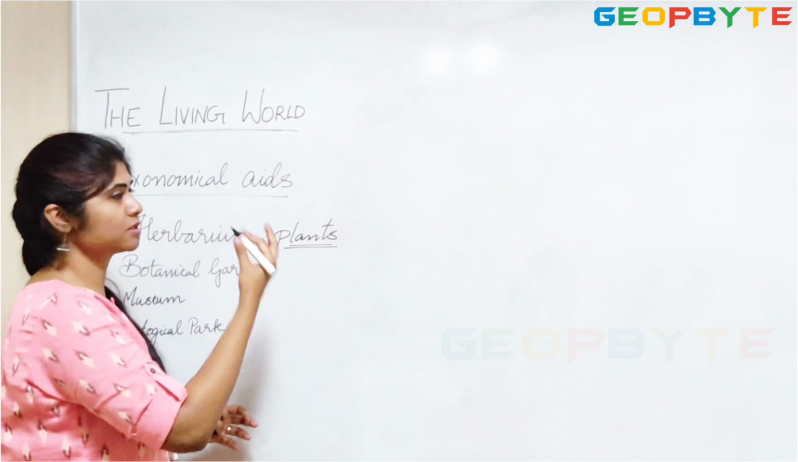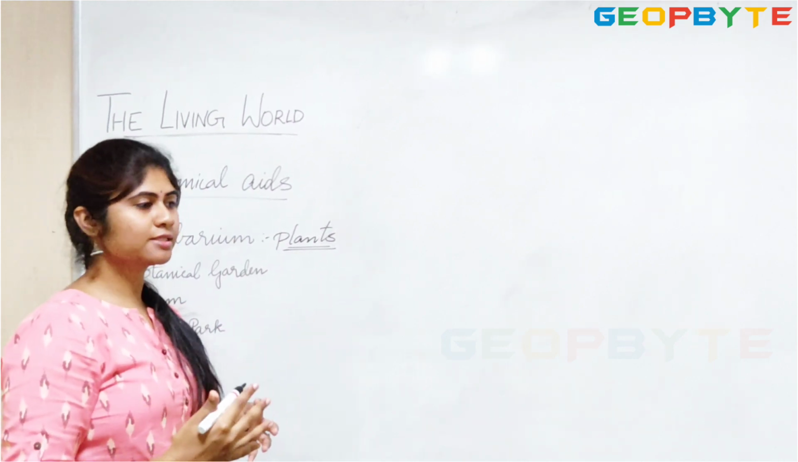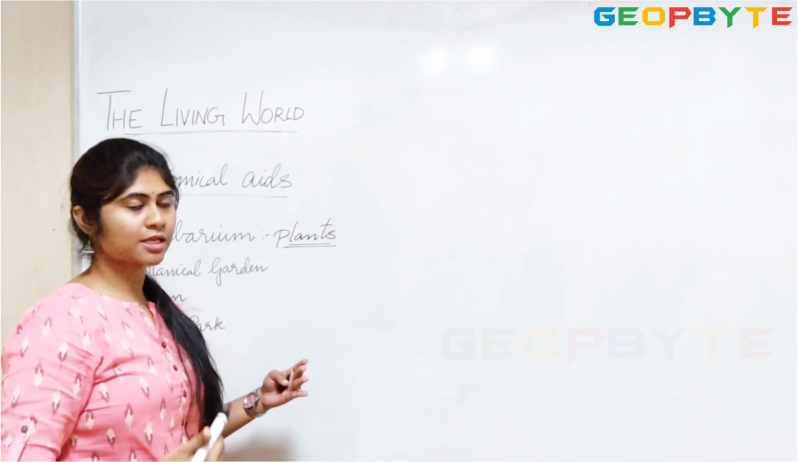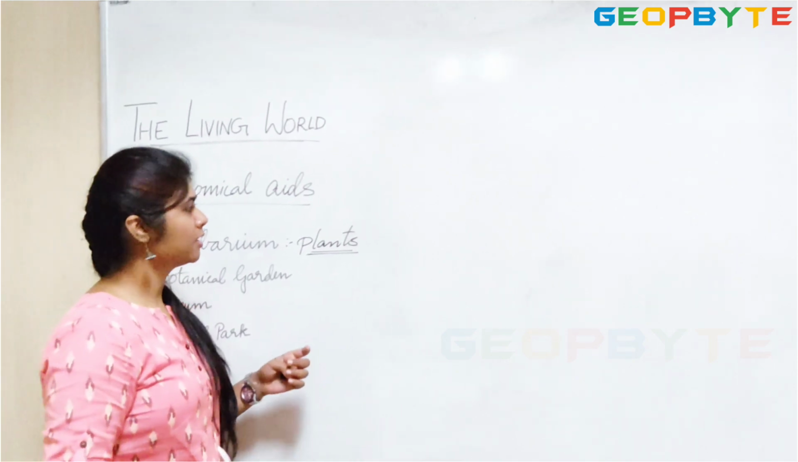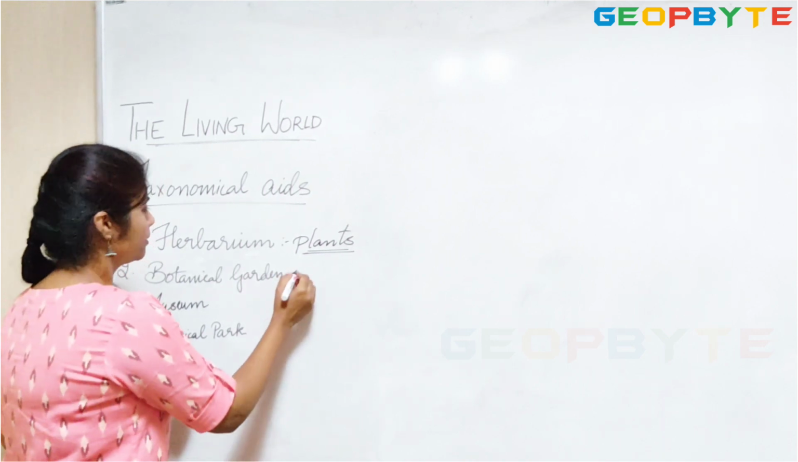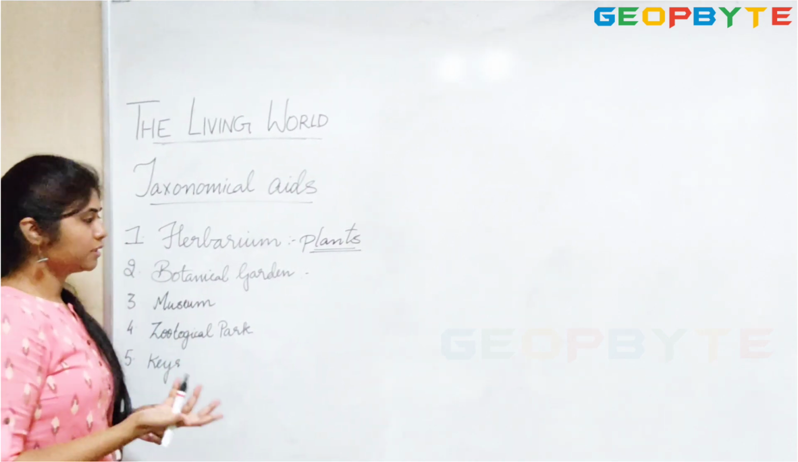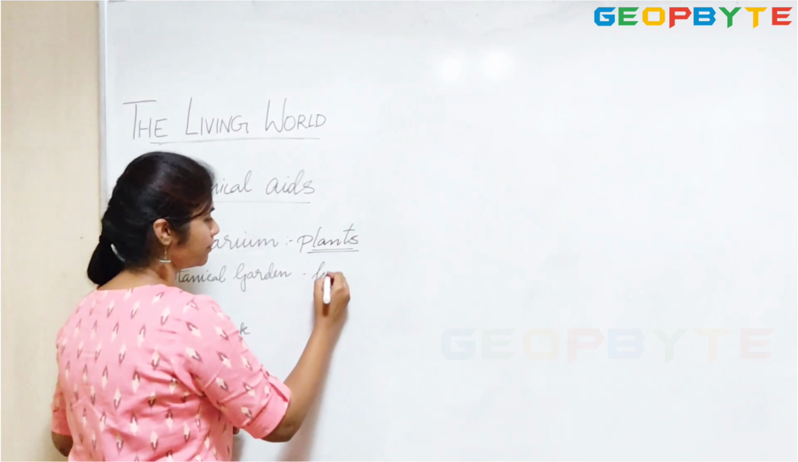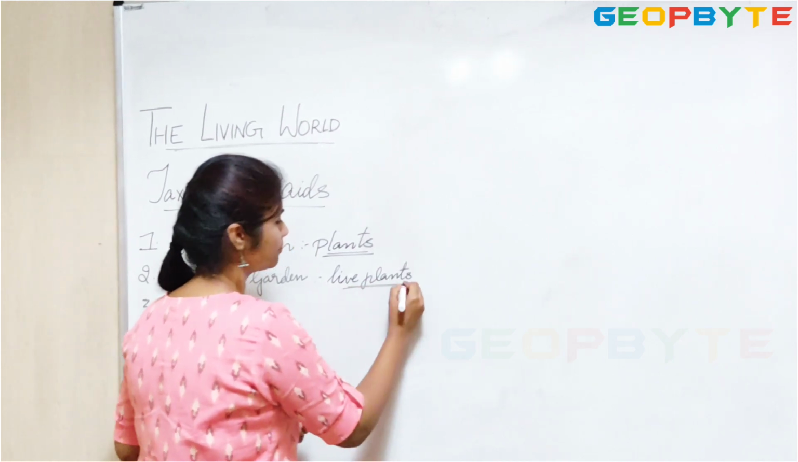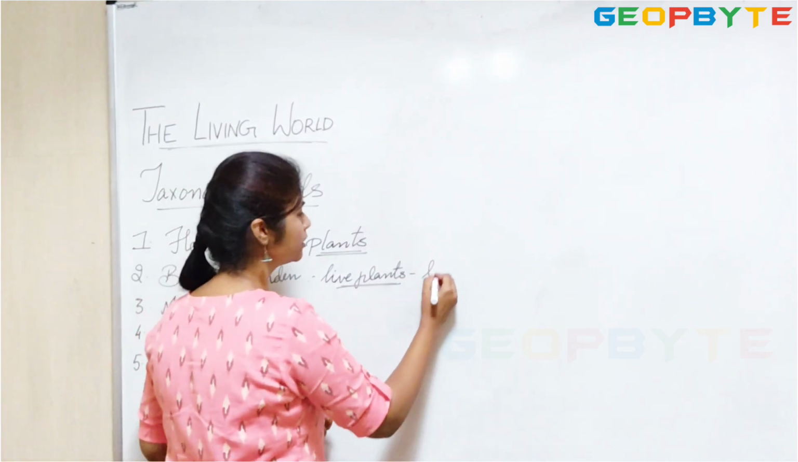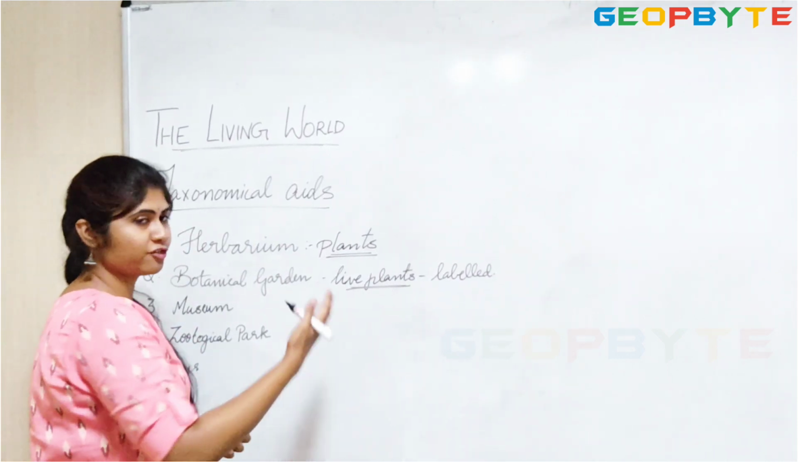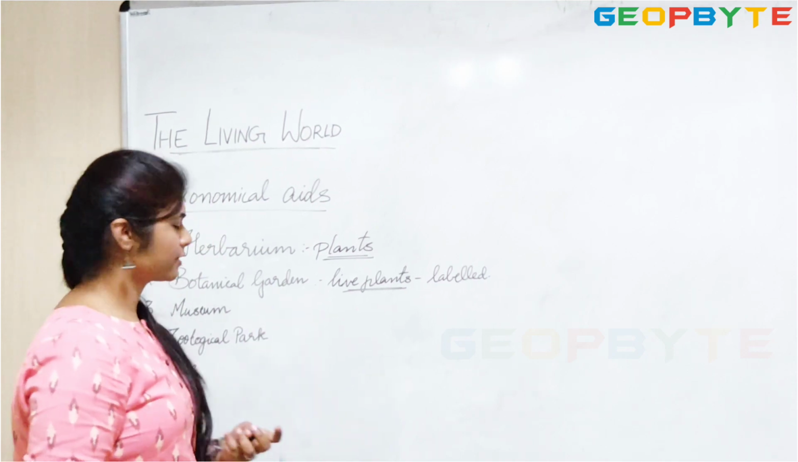So this will serve like a repository of plants. Whenever you want to study about them, you go back to the herbarium, and they are arranged in a taxonomical hierarchy. So you can go back and see and study about that particular plant. Botanical gardens: we have many famous botanical gardens in our country where you see live plants. These live plants are grown, they are labeled with the local name as well as the scientific name, and the life processes are studied in such kind of gardens.